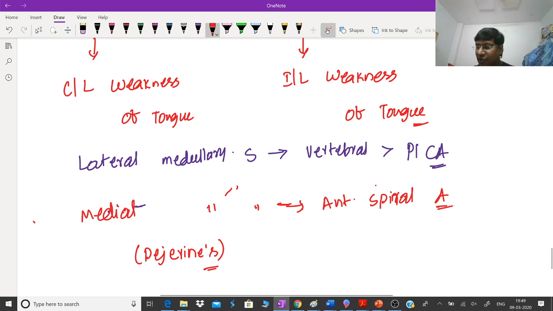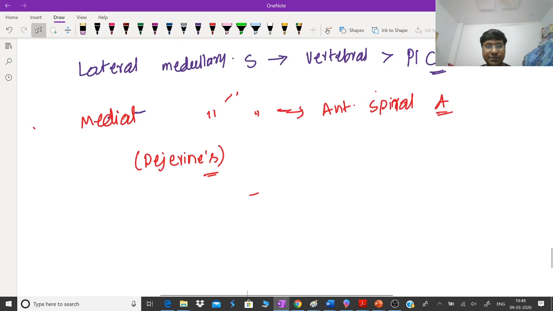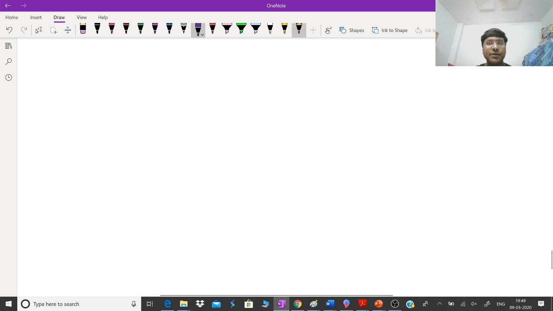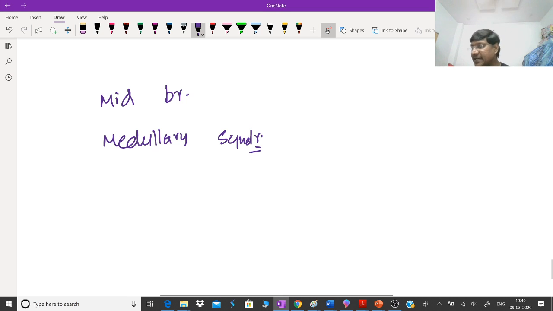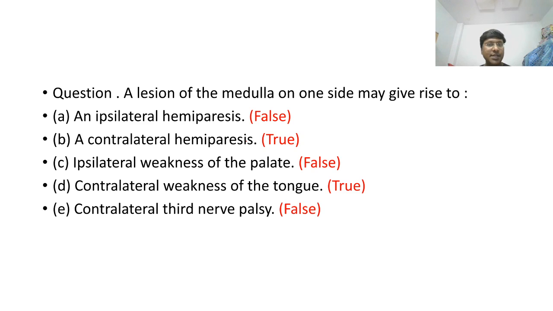So by the end of the discussion of this particular question, what did you understand here now? What did we discuss in this question? In this question, we have discussed the midbrain syndromes and I have also discussed the medullary syndromes. Medial medullary syndrome and lateral medullary syndrome. I have just mentioned only the vessels, not the entire syndrome. Now, if this question is clear, we will move on to the next question.